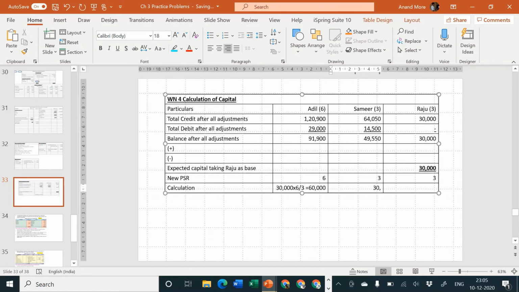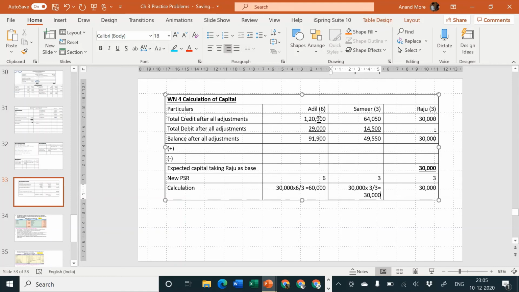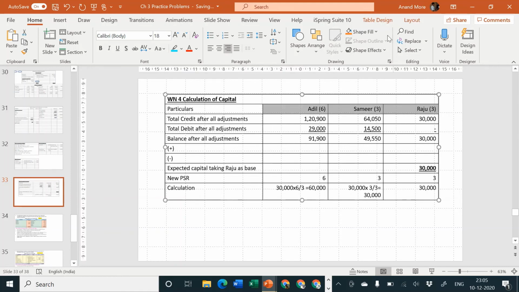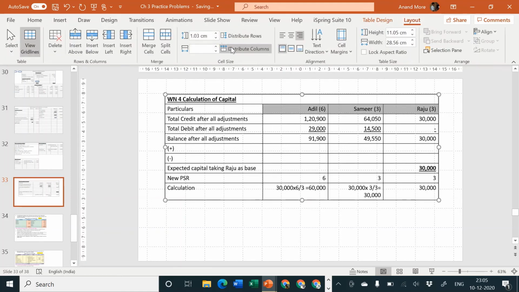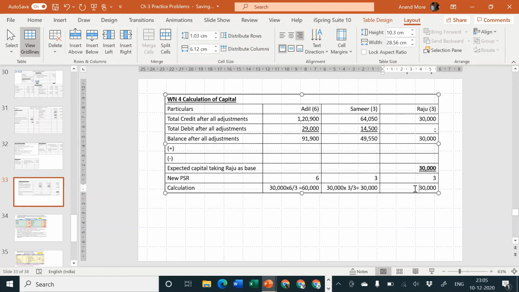So this is going to be 30,000 and this is also going to be 30,000. And here it is already known to us 30,000 is the starting point. Raju is our base.